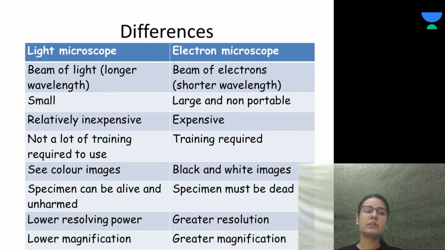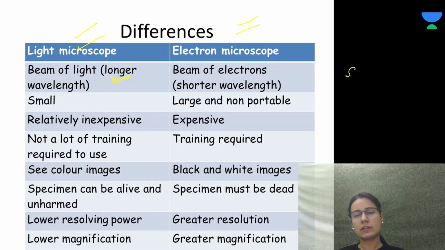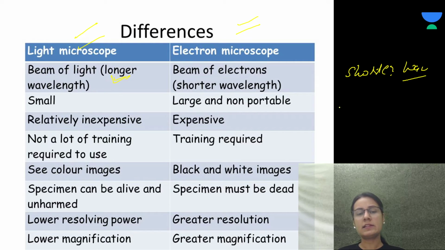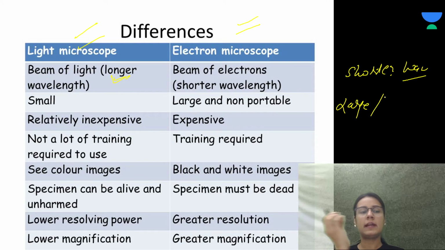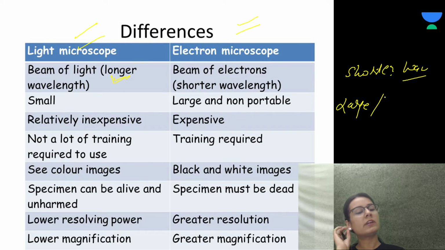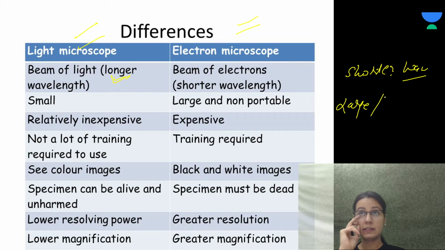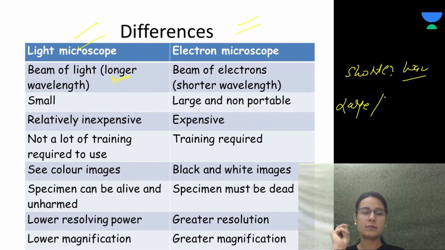Now, moving next to the difference between the light microscope and electron microscope. Beam of light is of longer wavelength. For the electron microscope, it is of shorter wavelength, and it is large, not portable and expensive, while the light microscope is small and inexpensive, and not a lot of training is required because it's easy to manage. But for the electron microscope, training is required, and images are black and white, while in the light microscope they are colored images.